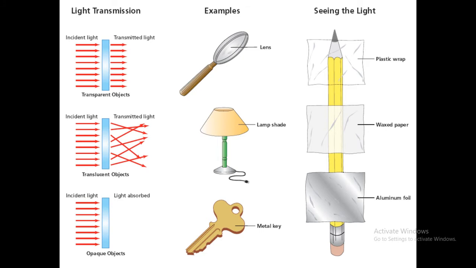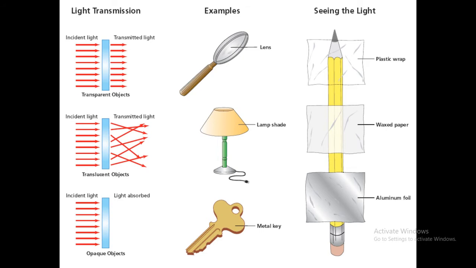Incident light is transmitted through the object, which is translucent, but in somewhat different angles. This is called a translucent object. It is also transmitted, but when incident light is absorbed or changed through the opaque objects. Simple.